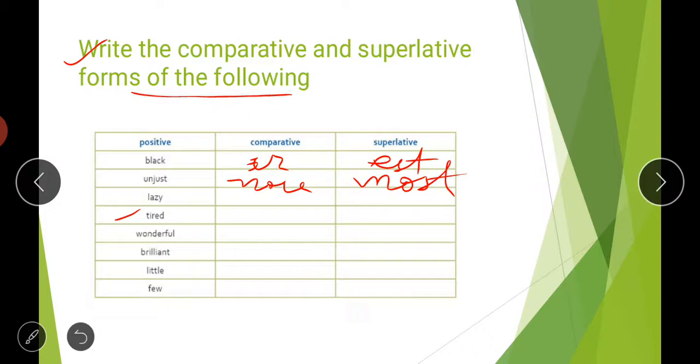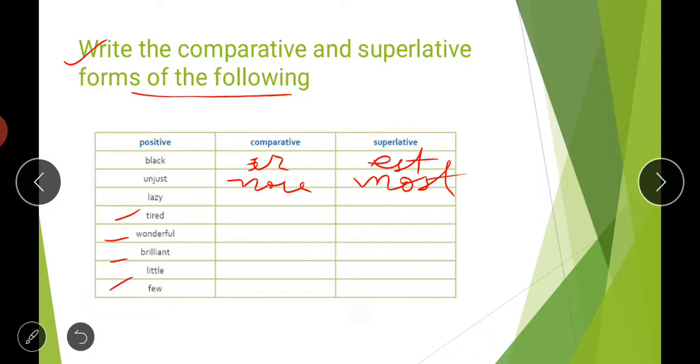More tired, most tired. Wonderful, again more wonderful, most wonderful. Again with brilliant also we will use more and most. More brilliant, most brilliant. And little is your irregular adjective. In comparative form we use the word less, and in superlative we use the word least. Little, less, least. Then few, fewer, fewest.